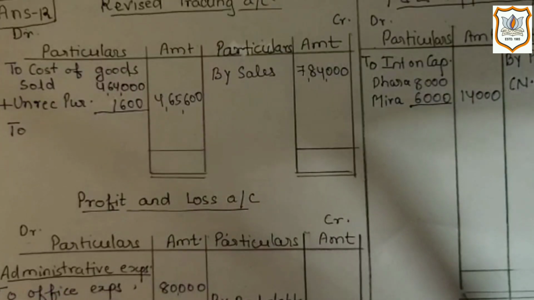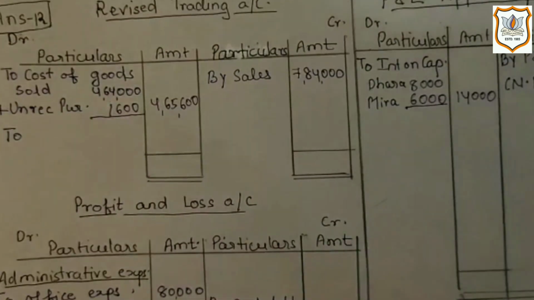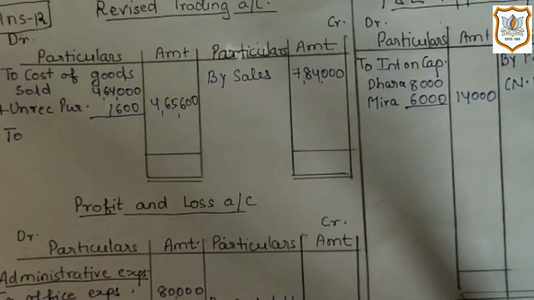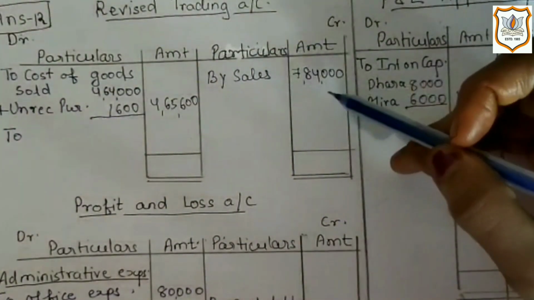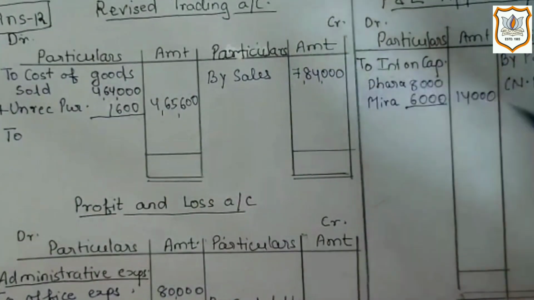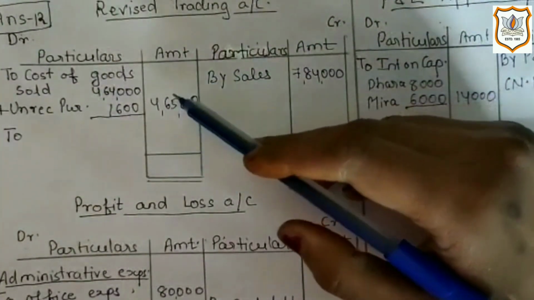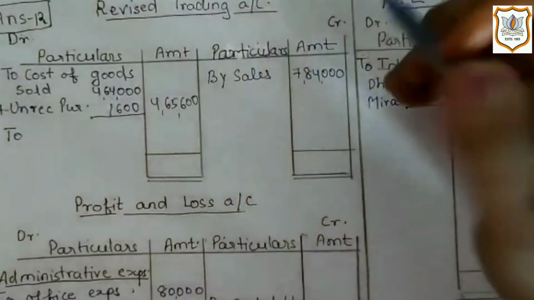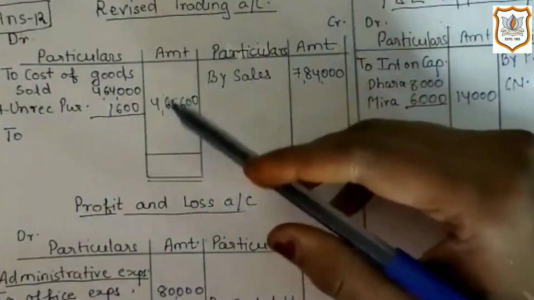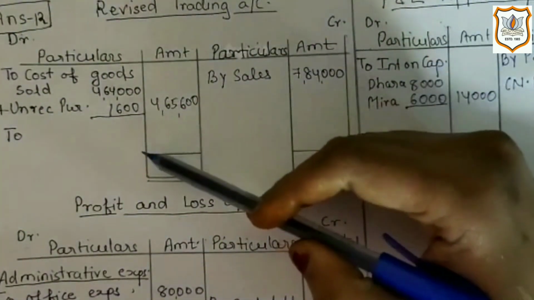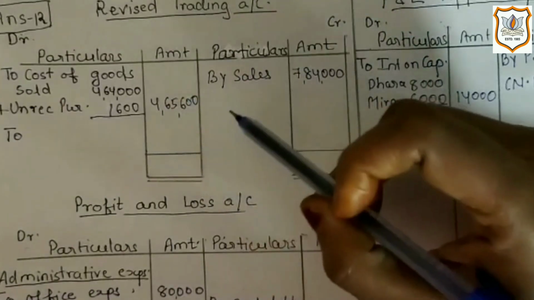Now we have recorded all the items in new final account of the firm, and we have given effects of all the adjustments. Now it's time to close the account. Now first we will close revised trading account. Here the firm has earned total direct income by way of sales that is 7,84,000, from which we will deduct all direct expenses. As firm's total direct income is more than firm's total direct expenses, so difference will appear in debit side, which is firm's gross profit.